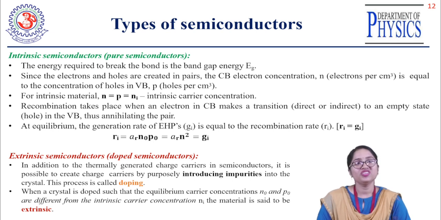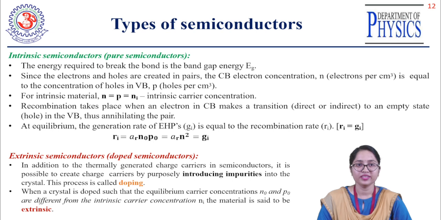But in the extrinsic semiconductor, the concentration of electrons and holes is not equal because we are adding extra impurities to it. So the concentration of electrons is not equal to the concentration of holes in an extrinsic semiconductor.